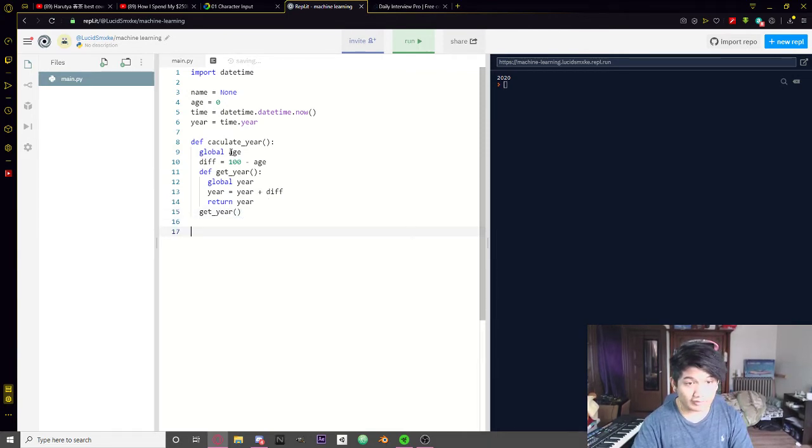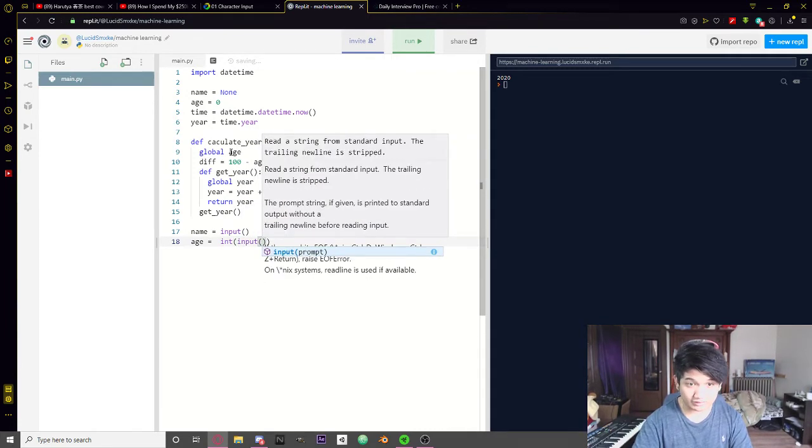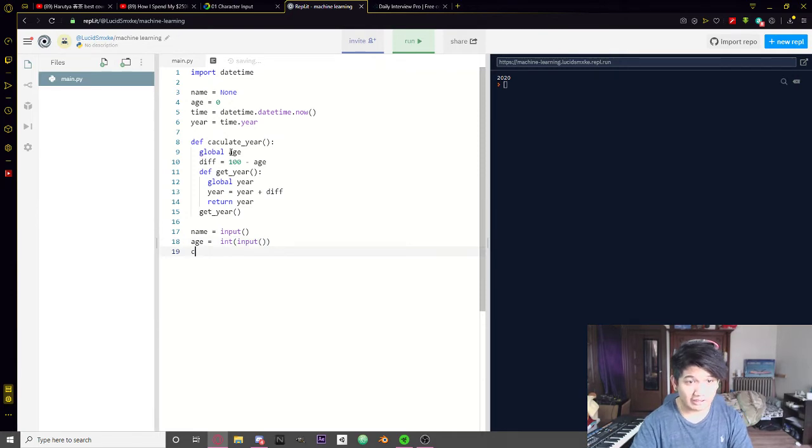Down here, I'm going to do name equals input, and we could just put regular input because it's going to be a string, and then the age is going to equal an input as an integer, and we're going to call calculate year. Okay, and then I'm going to go ahead and